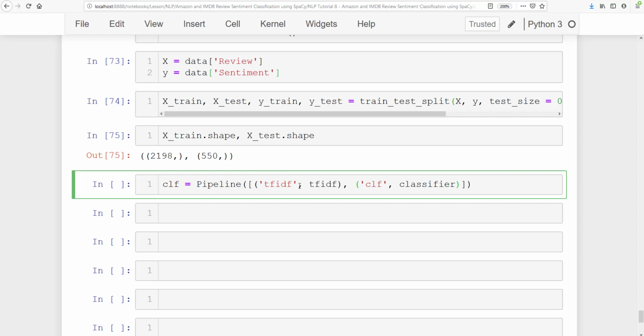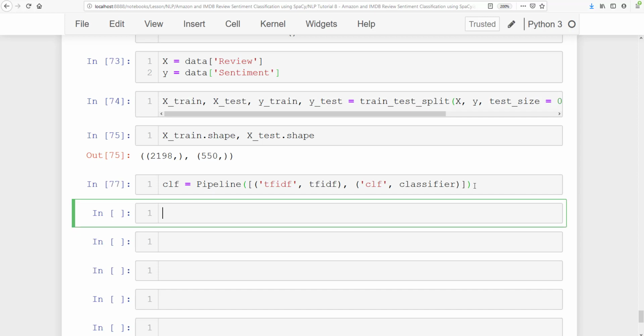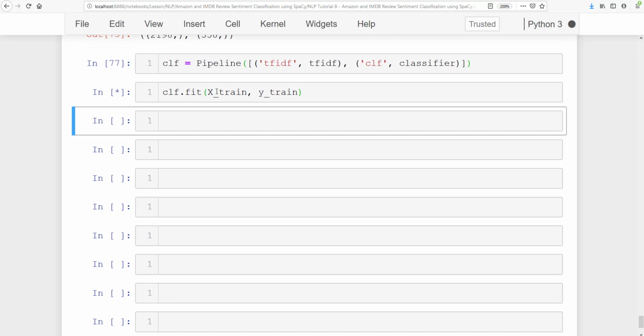So how it works? It will first do a vectorization, and then it will do a classification. All right, so let's go ahead and run this CLF. We have got the CLF. Then finally we need to do CLF dot fit, and then X underscore train and Y underscore train. In this way we don't need to prepare the data set for X test as well. We can directly do CLF dot predict X underscore test. This is quite a large data set, so it might take a little time since my computer does not have any GPU.